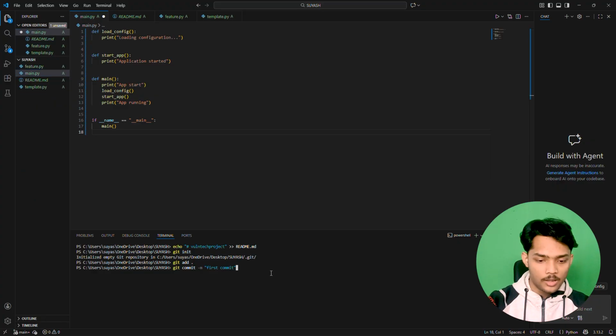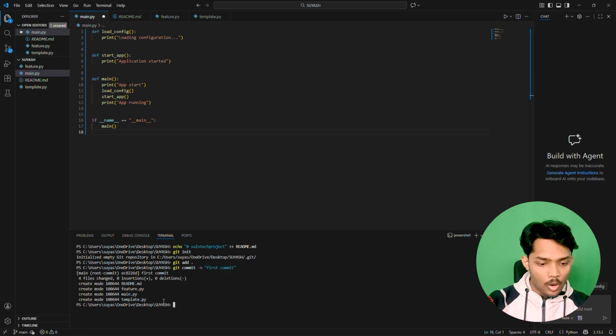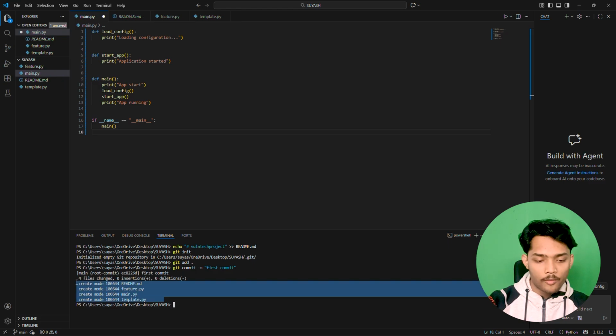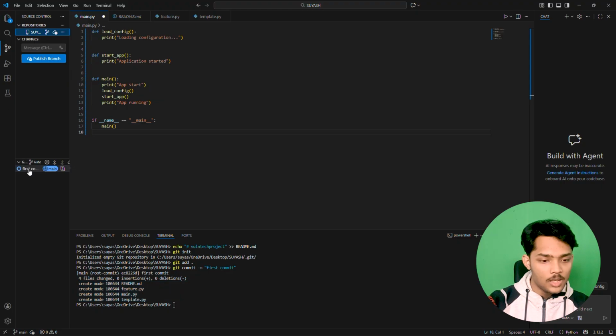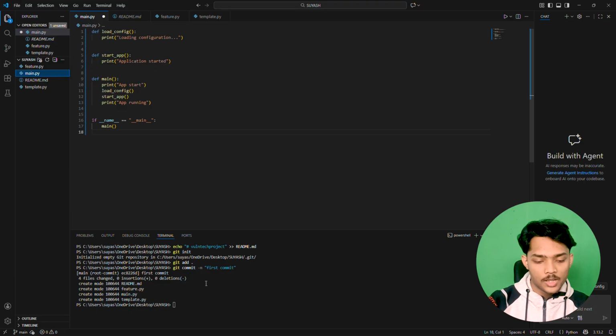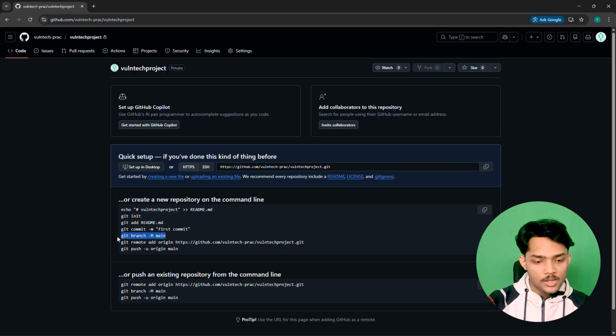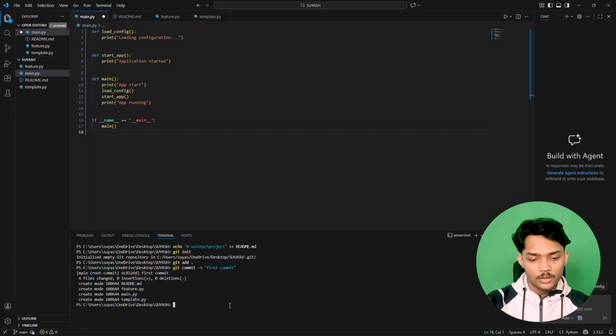So just hit enter here, and as you can see, all the folders and all the files we have created are committed. You can check that in the graph as well. We have added 4 files on the main branch. Now let's move back to the code editor once again. Just copy this command, and it tells us we are on the main branch.